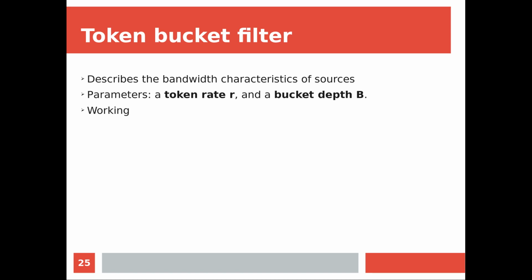So how it is working, we already know. To be able to send a single byte, we need a single token. So for every byte I need a token. If the token is available, then only I can send the byte. Otherwise I am not allowed to send the byte.